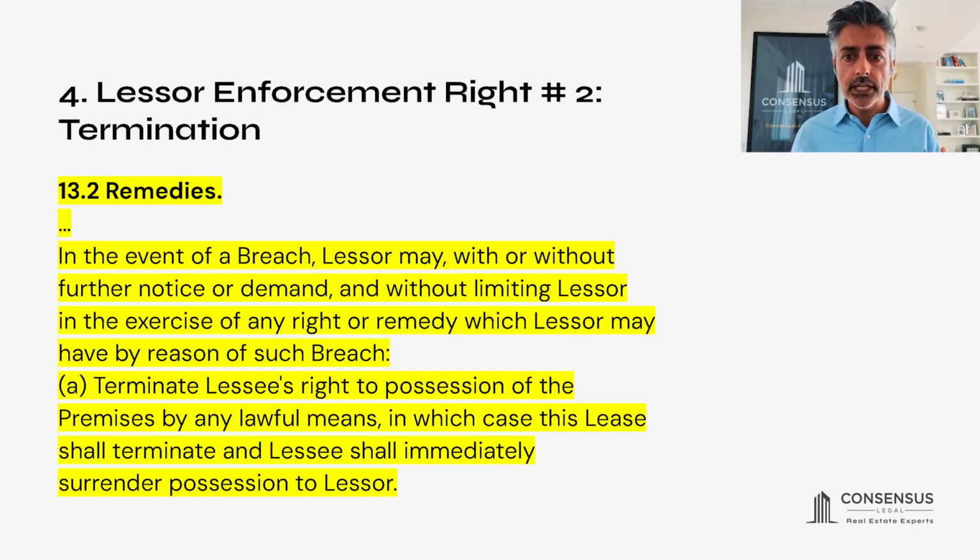In the event of a breach, lessor may, with or without further notice or demand, and without limiting lessor in the exercise of any right or remedy which lessor may have by reason of such breach, it can, under A, terminate lessee's right to possession of the premises by any lawful means, in which case this lease shall terminate and lessee shall immediately surrender possession to lessor. So that seems like a pretty tough remedy, and it is. And there's only a 3 business day period for the lessee to cure.